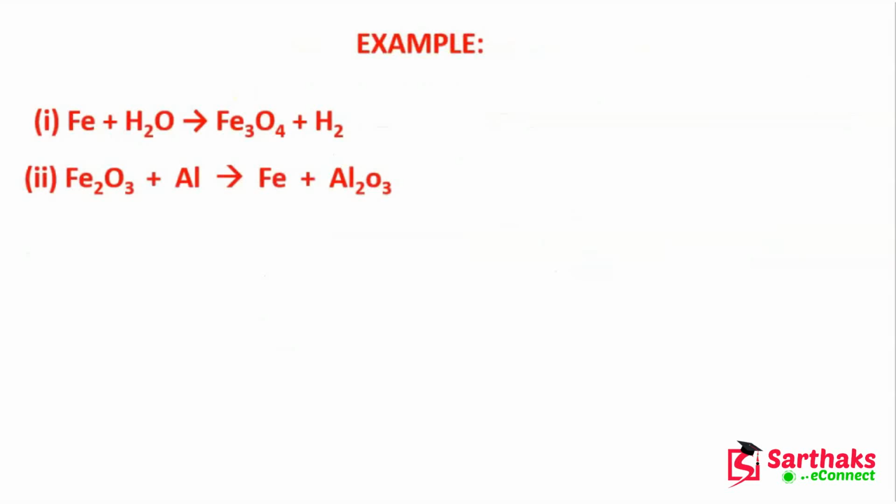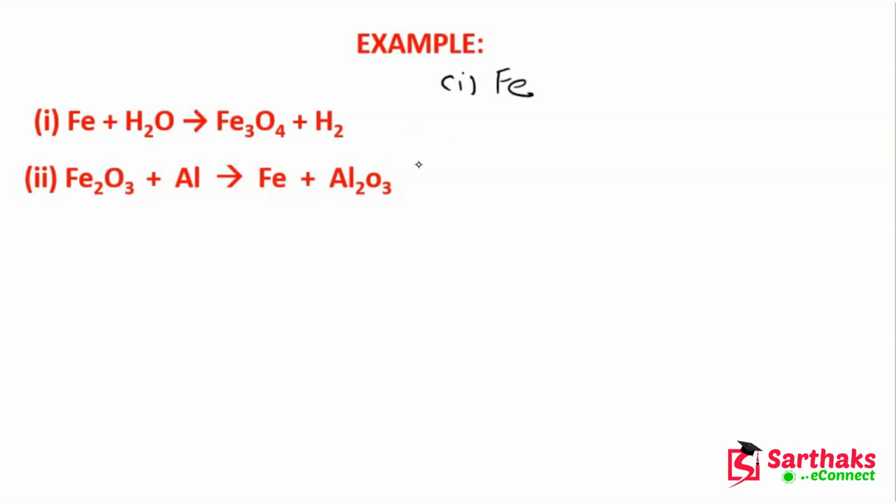Okay guys, so here we are. Here some examples are given and now we will try to balance these chemical equations. Okay, so first of all we will check whether they are balanced or not. If they are balanced then it is okay. If they are not balanced then we will balance them. Okay guys, first of all let's try to solve this first question.